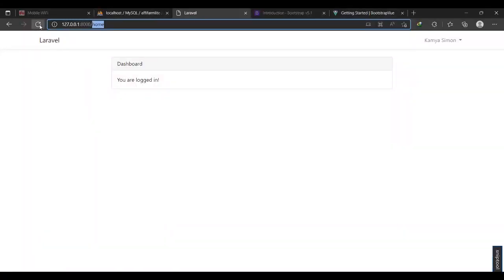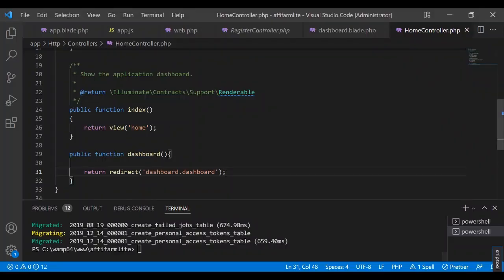So if I come here and refresh, oh, it is still on home. Let me see. Oh, sorry, I've put redirect on the wrong one. So I'm going to undo. I just come here and redirect. I was supposed to put it under the index, so it is going to redirect to dashboard.